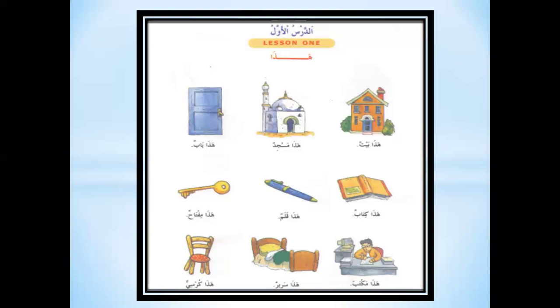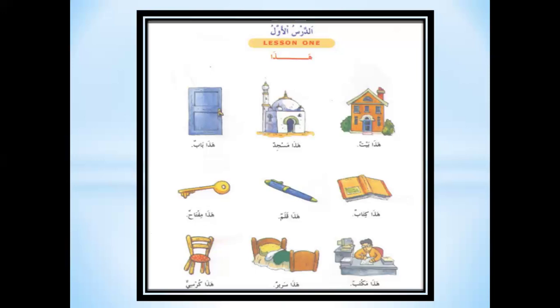But here we only have two words, Hada and baytun. Hada means this and baytun means house. There is no other translation for is, a, or an. So, how will we know that we have to translate it like this?